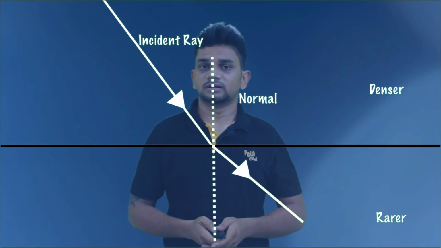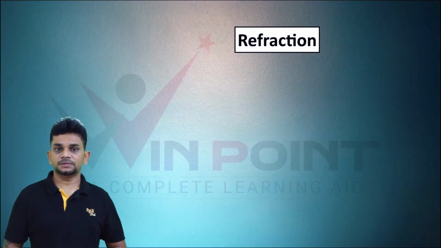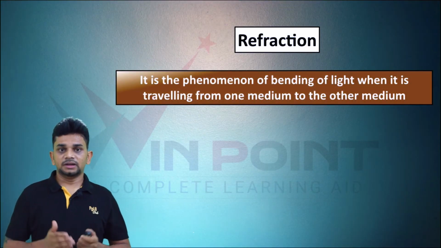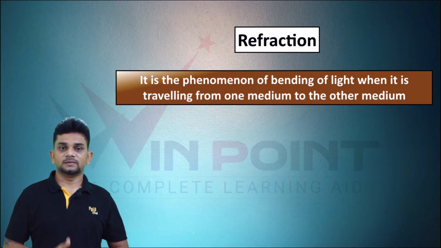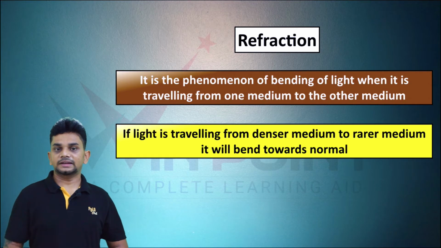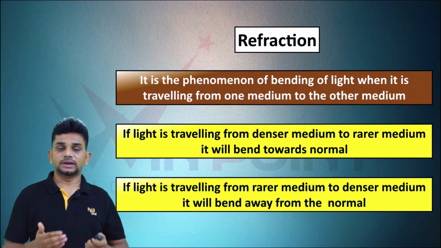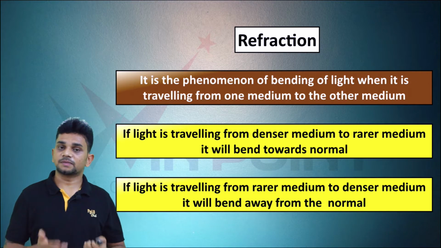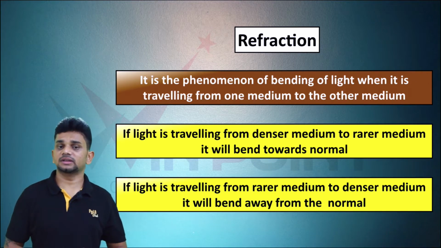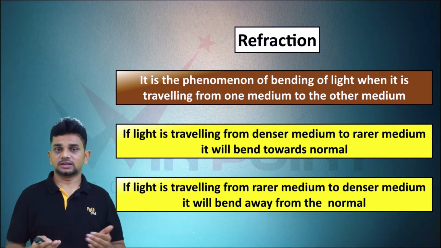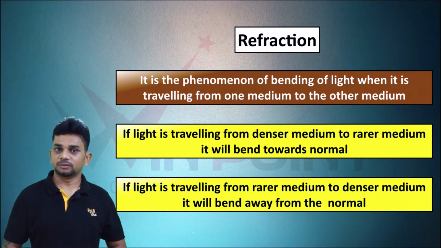Now we can write the explanation. First we can define refraction. It is a phenomenon of bending of light when it is traveling from one medium to the other medium. If the light is traveling from rarer medium to denser medium, light will bend towards the normal. If light is traveling from denser medium to rarer medium, it will bend away from the normal. These are the two situations. These are the two types of refraction.